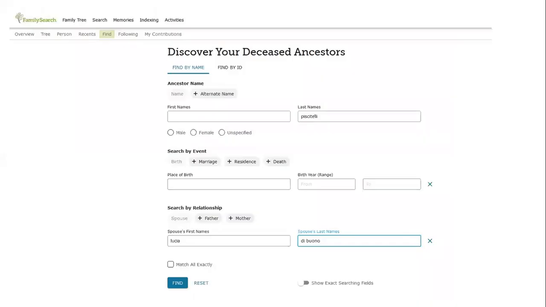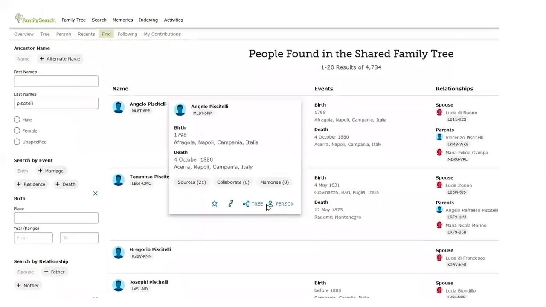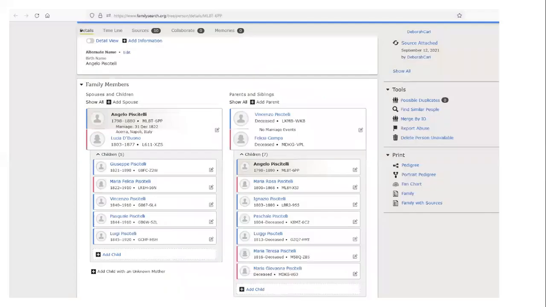We need to find the family he's going to be attached to, so I typed in the father's last name, the mother's first name and last name, and these were the results. The family's the first entry, so I clicked on Angelo. This turned up. You click on person, and it takes you to the family.